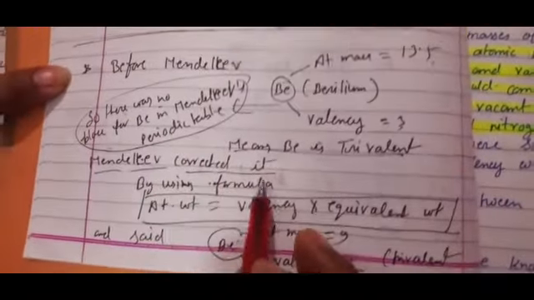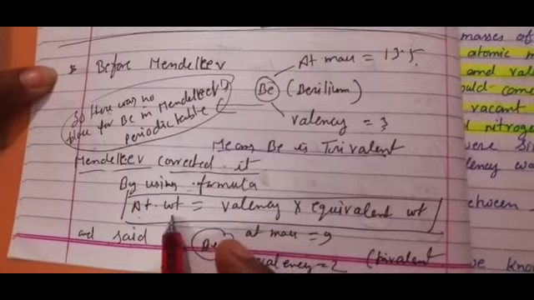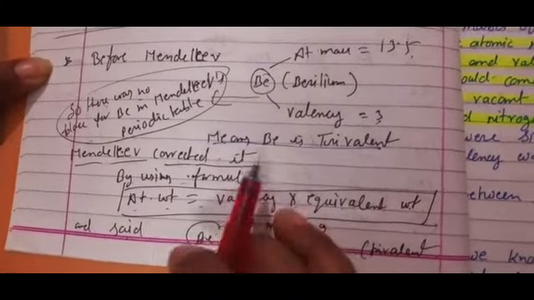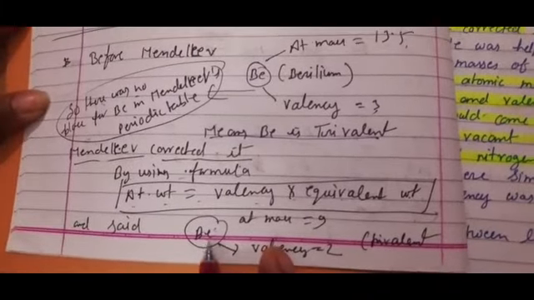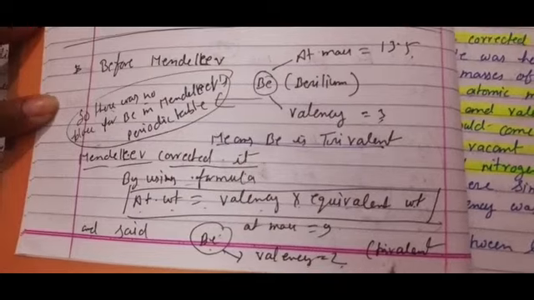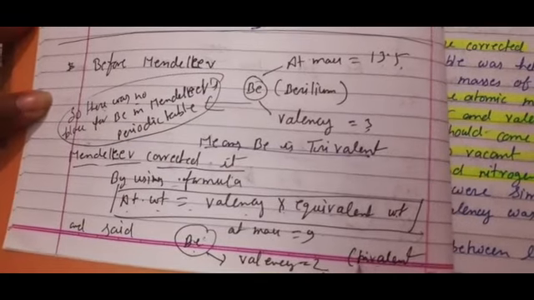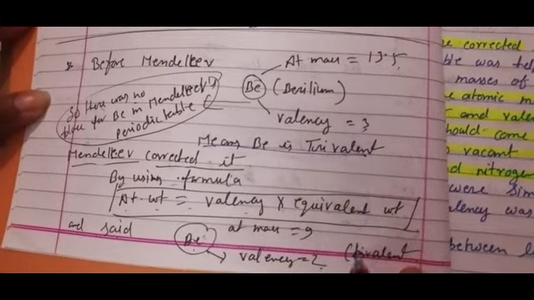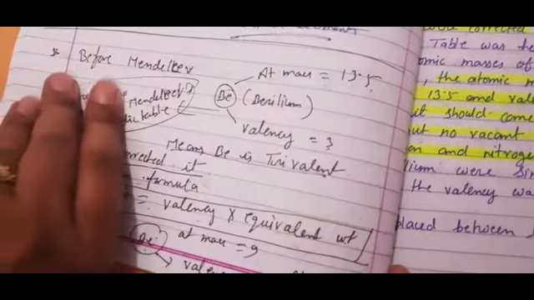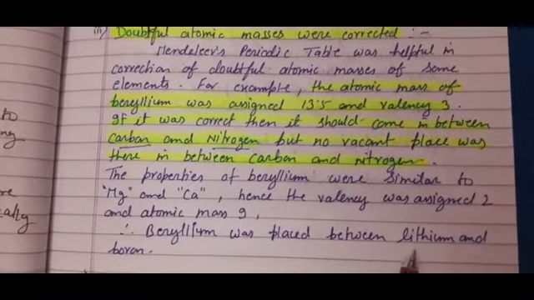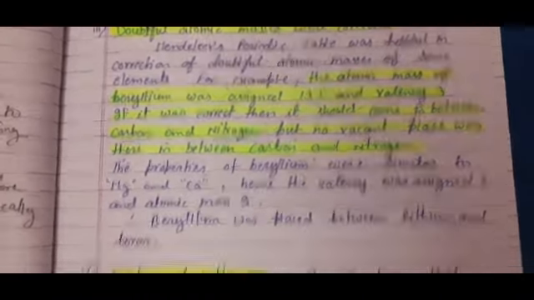Then Mendeleev corrected it by using this formula: atomic weight equals valency into equivalent weight. He used this formula and then explained that beryllium's atomic mass is 9 and its valency is 2, and it is divalent, not trivalent. So that's why he has given it a place between lithium and boron.